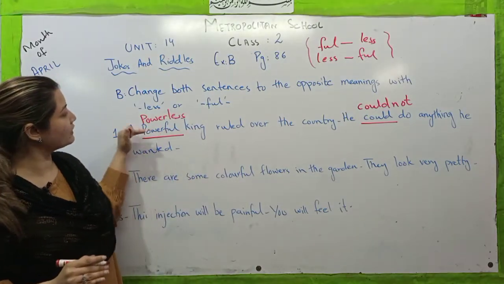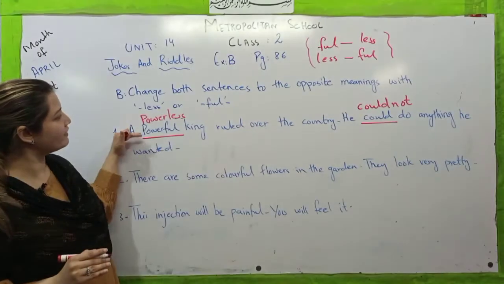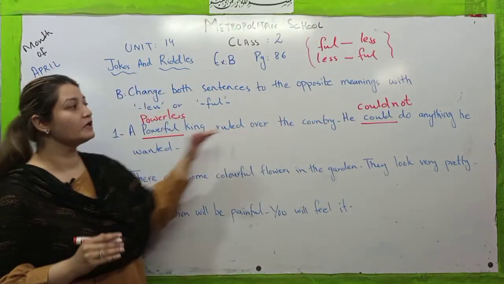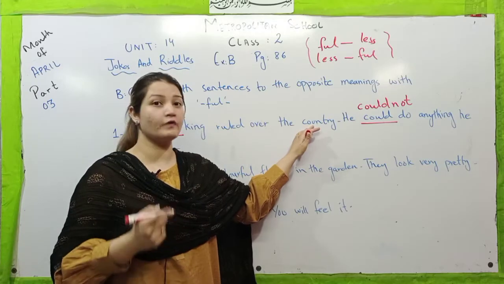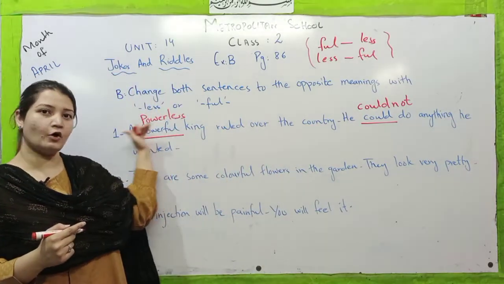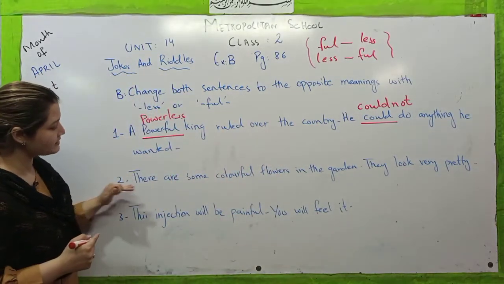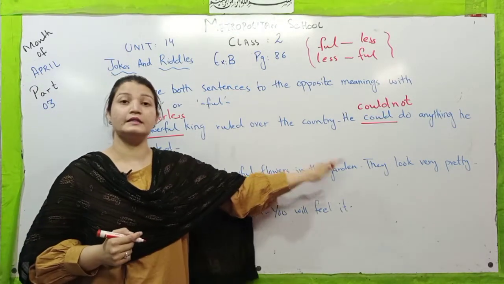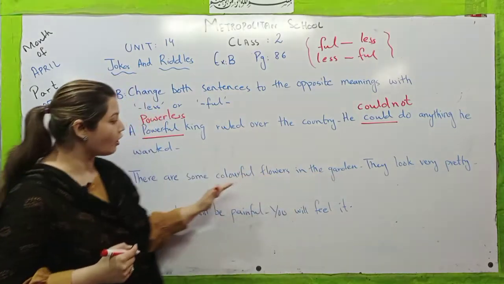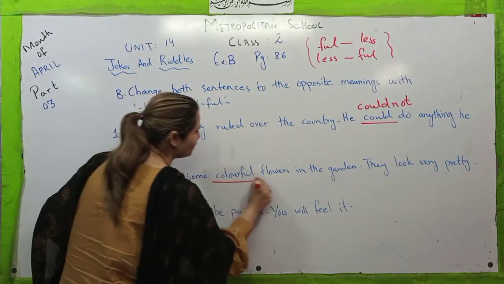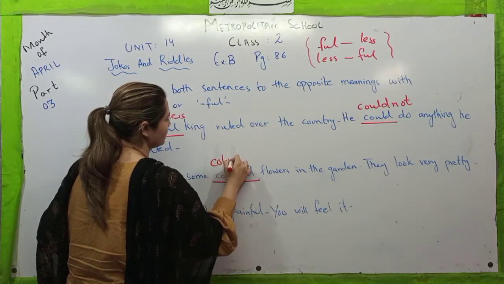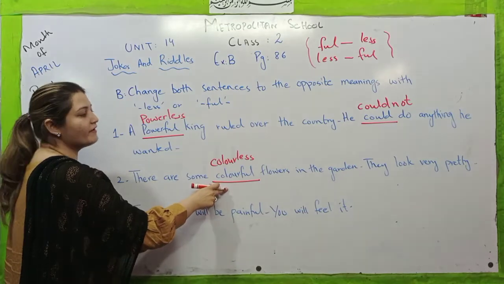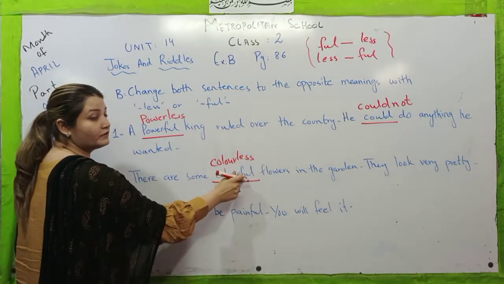A powerful king ruled over the country. A powerless king ruled over the country. He could do anything he wanted. He couldn't do anything he wanted. Why? Because he was powerless. Now let's move towards the next sentence. There are some colorful flowers in the garden. They look very pretty. Now how to change this full? We have to write colorless. So this word becomes the opposite when we add less instead of full.